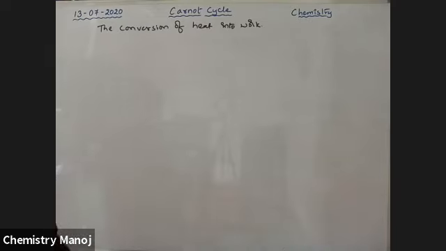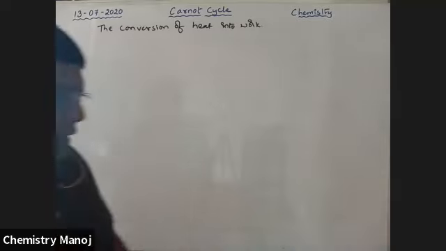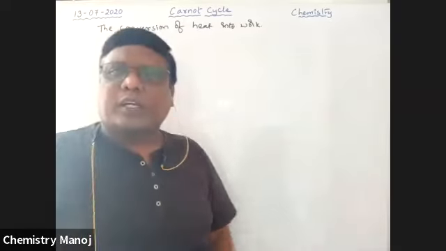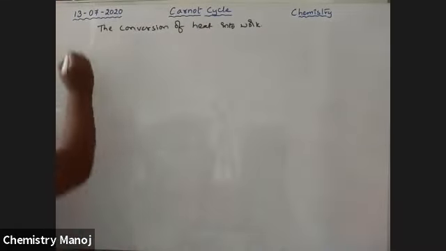Carnot is the scientist who constructed this concept. It is for a cyclic reversible process. How much heat is converted into work is explained on the basis of this concept, the Carnot cycle. In this Carnot cycle, the theory is very simple. Most of the concepts are derivative patterning. So see here.